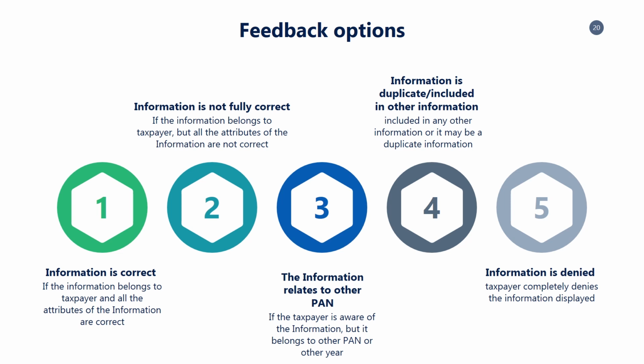The AIS has an added facility of accepting online feedback from the taxpayers, which helps the taxpayers to correct and amend the information. Taxpayer can also upload feedback in an offline manner by using AIS utility. After submitting the feedback on the AIS, you can download the AIS consolidated feedback file. It will help the taxpayers to view all their AIS feedback related information in one PDF for easy understanding. Currently, there is no limit on the number of times you can modify previously given feedback, but you need to provide correct reason and proper remarks for the same.